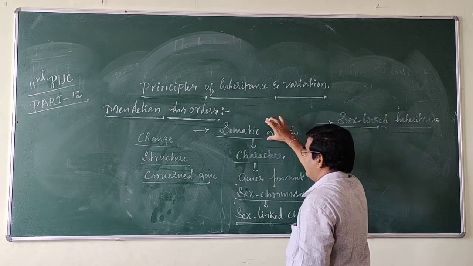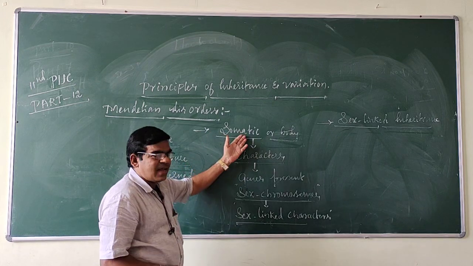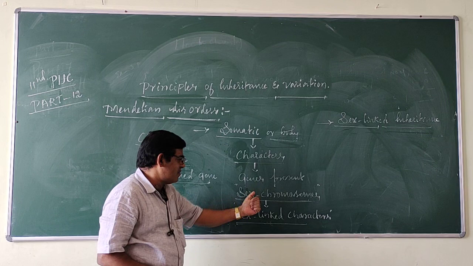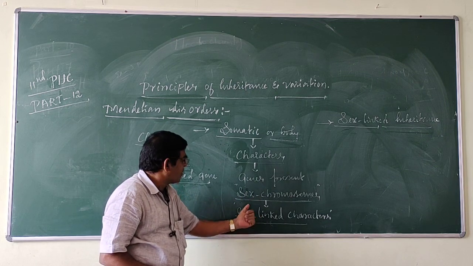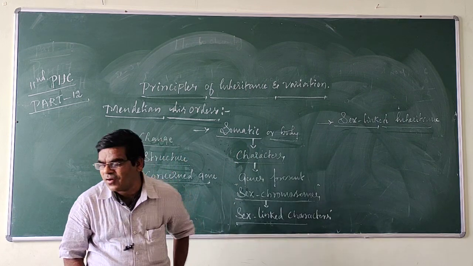Here, the genes controlling somatic characters or body characters are present on the sex chromosomes, called sex-linked characters, and the inheritance is called sex-linked inheritance.